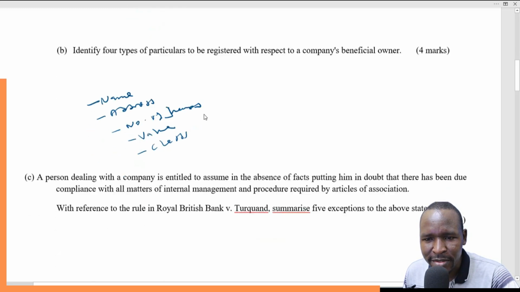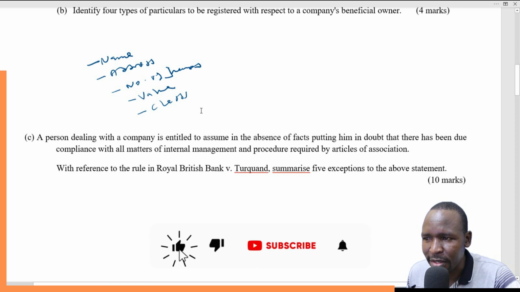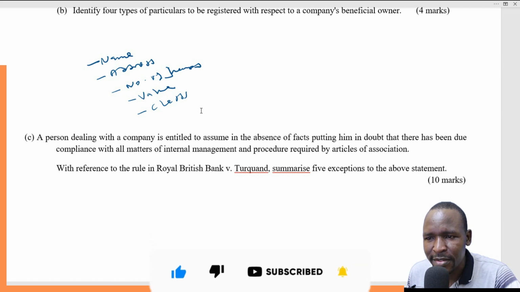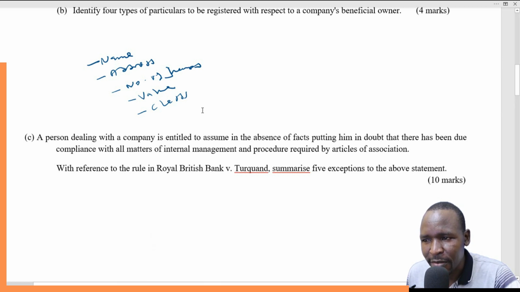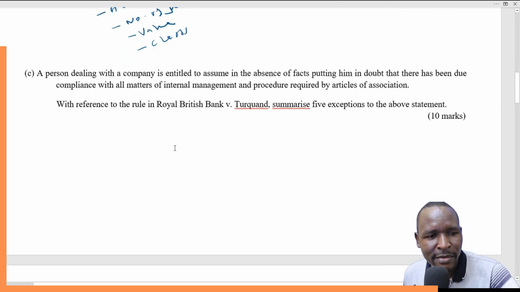Then question number 1C: a person dealing with a company is entitled to assume, in the absence of facts putting him in doubt, that there has been due compliance with all matters of internal management and procedure required by the articles of association. With reference to the rule in Royal British Bank versus Turquand, summarize 5 exceptions to the above statement. Before you look at those exceptions, we can have a brief look at the case. That's the case of Royal British Bank